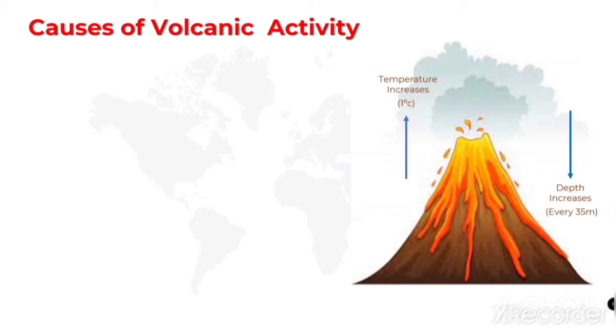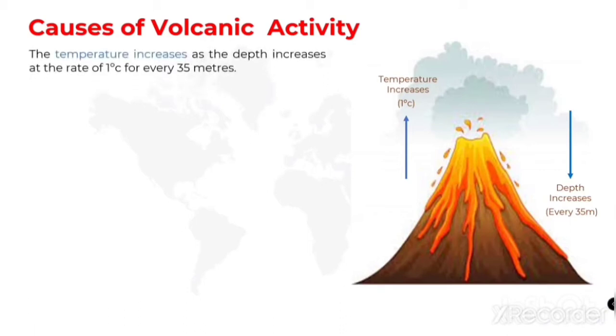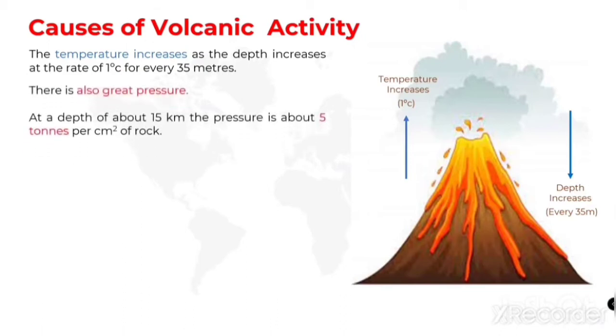We all know that when we are boiling water at home, it will start boiling at 100 degrees centigrade, isn't it? But this magma is at 700 degrees centigrade to 1200 degrees centigrade. Because of this high temperature, there is also a great pressure. At a depth of about 15 kilometers, the pressure is about 5 tons per centimeter square of rock.